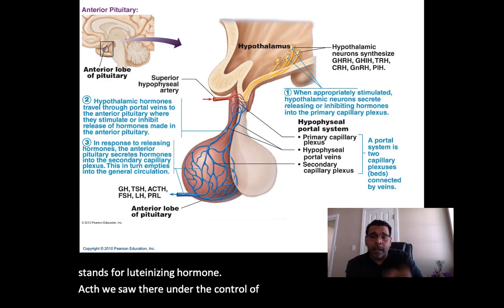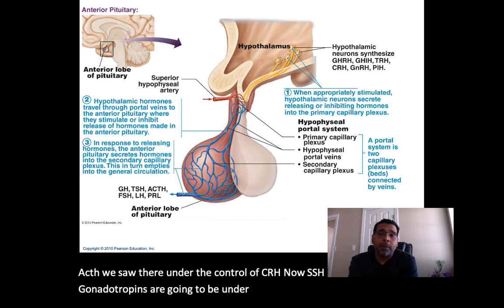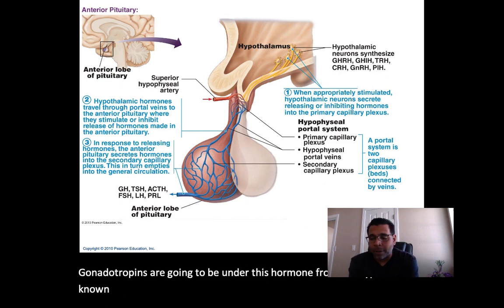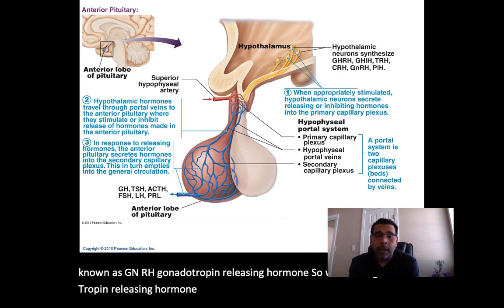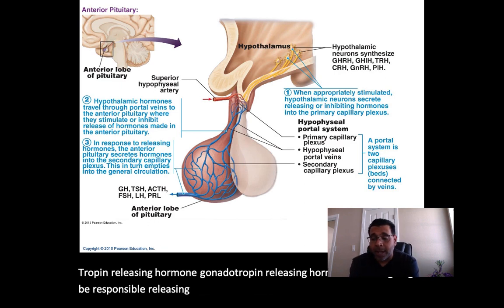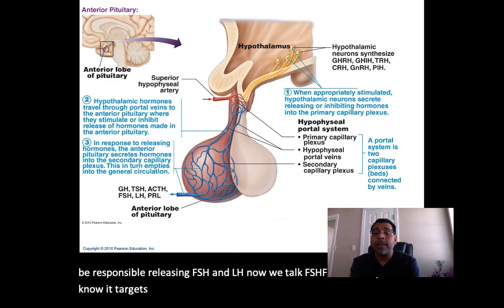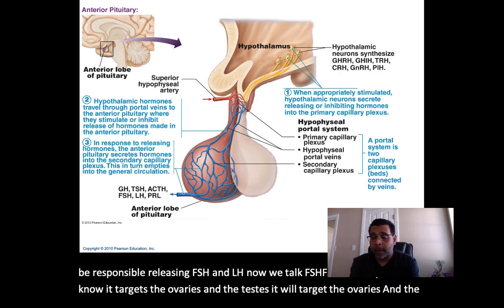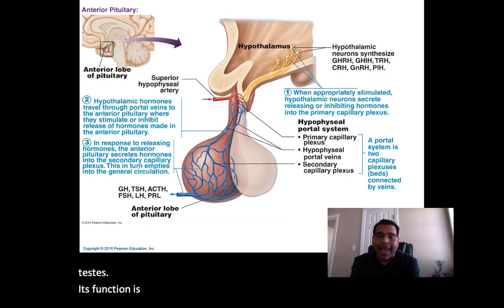FSH and LH, our gonadotropins, are going to be under a hormone from the hypothalamus known as GnRH, gonadotropin releasing hormone. Gonadotropin releasing hormone is responsible for releasing FSH and LH. Now we talk FSH. I'd like you to know it targets the ovaries and the testes. Its function is to stimulate gamete production.